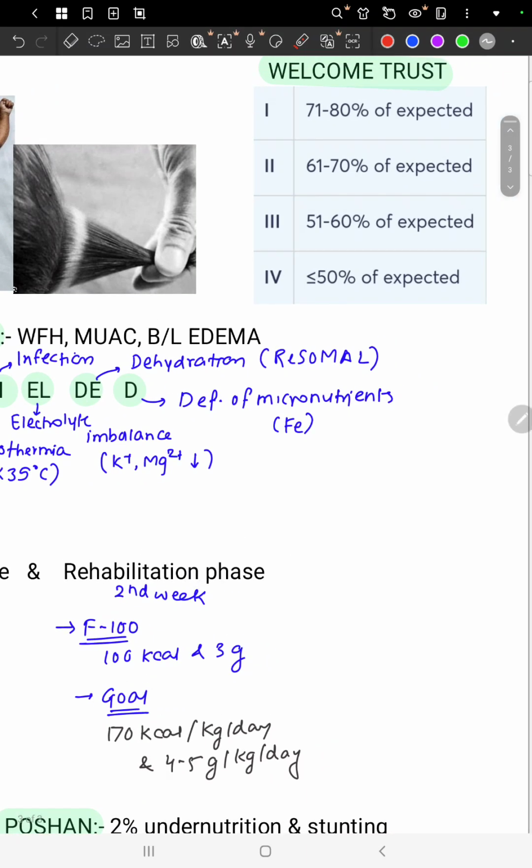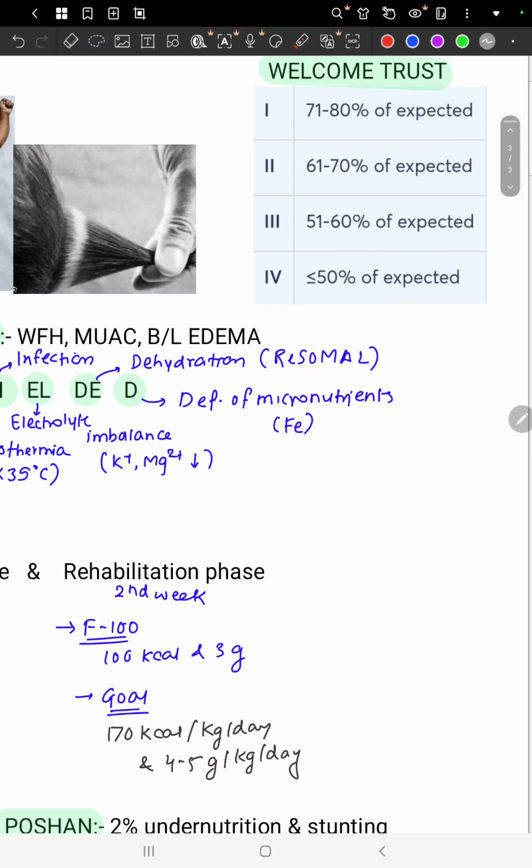So what is ReSoMal? ReSoMal is a rehydration solution for malnutrition, right? So it is different from our normal ORS. We know that in normal ORS, that is WHO ORS, the total osmolarity is 245 milliosmoles per liter. However, in ReSoMal it is about 310 milliosmoles per liter.